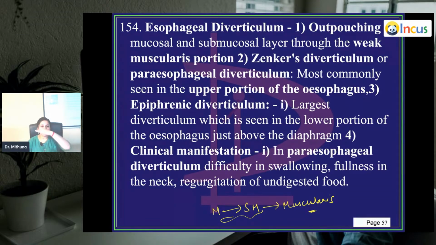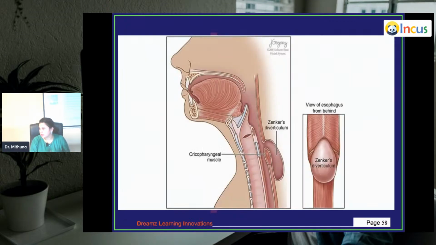यहाँ पे you have two muscles of cricothyroid, yeah. यहाँ पे you can see two different kinds of muscles. एक तो you have longitudinal muscles and then you have circular muscles. Okay, cricopharyngeus. Cricopharyngeus has two types of muscles. Just remember that one. So इसमें what can happen? That cricopharyngeus के दो muscles के बीच में, usually it's a weak area. So वहाँ पे this mucosa and that submucosa can undergo an outpouching. If you see, this is how this outpouching will look.